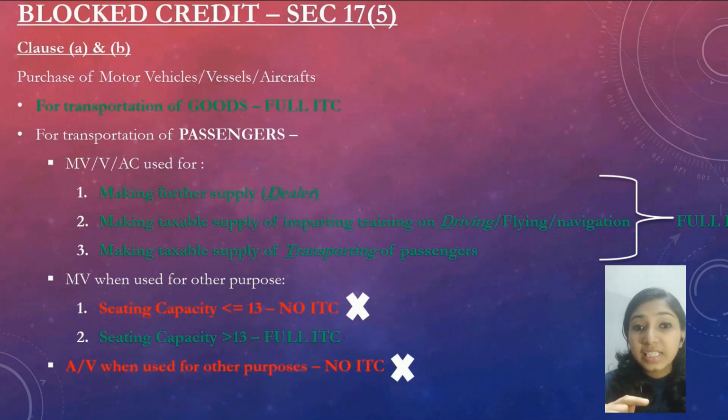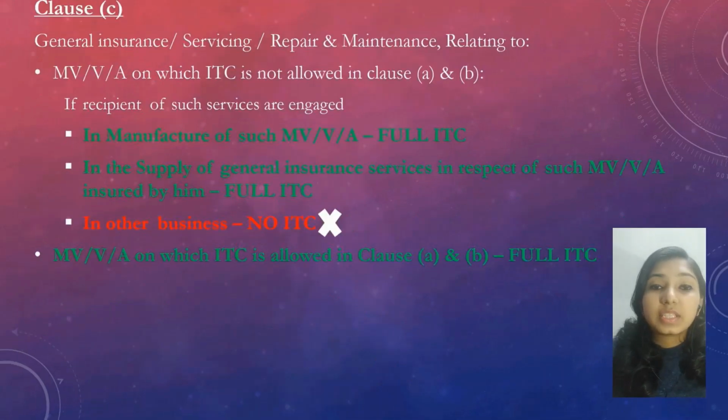But if the seating capacity is more than 13, you can claim 100% ITC. And if the vessel or aircraft is used for any other purposes, you cannot claim input tax credit. C deals with the general insurance, repairs and maintenance and services relating to motor vehicles, aircraft or vessels.